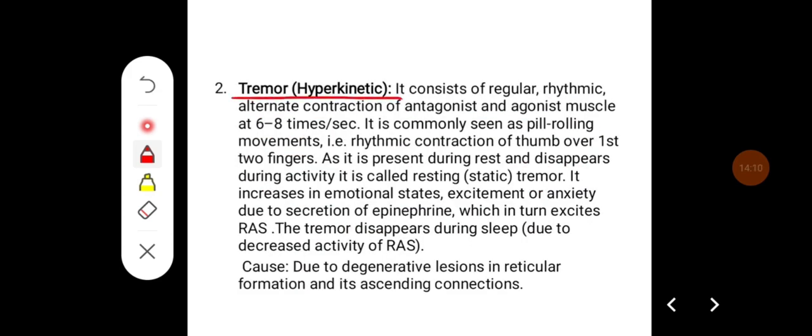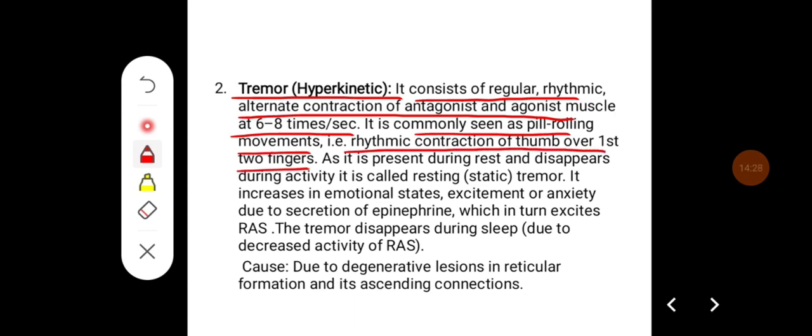There can also be tremor, which is a hyperkinetic symptom. It consists of regular rhythmic alternate contraction of antagonist and agonist muscle at the rate of 6 to 8 times per second. It is commonly seen as a pill rolling movement, that is rhythmic contraction of thumb over the first two fingers. As it is present during rest and disappears during activity, it is called resting or static tremor.